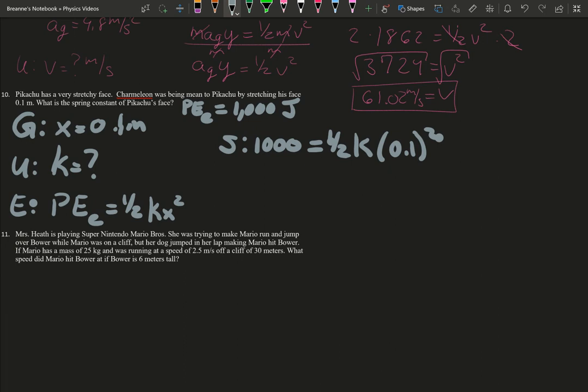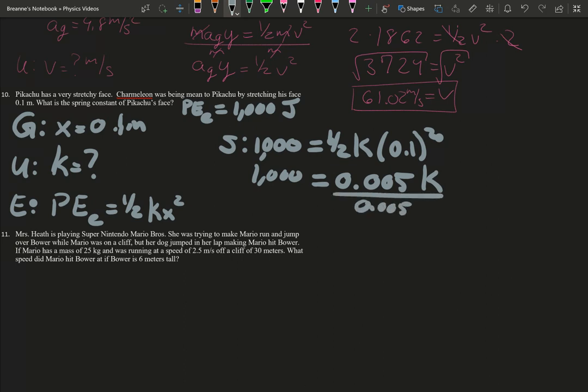So we can go ahead and do 0.1 squared and multiply that by 1/2, and we get 0.005 k equals 1,000.